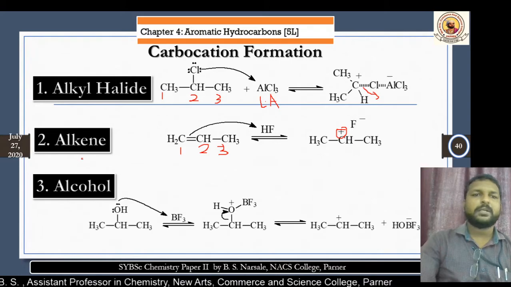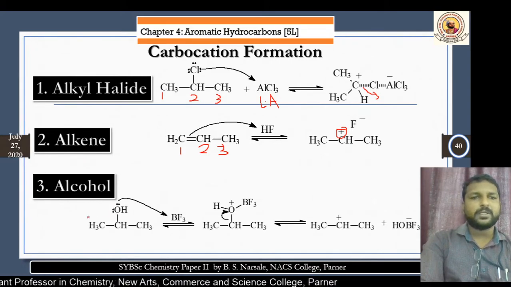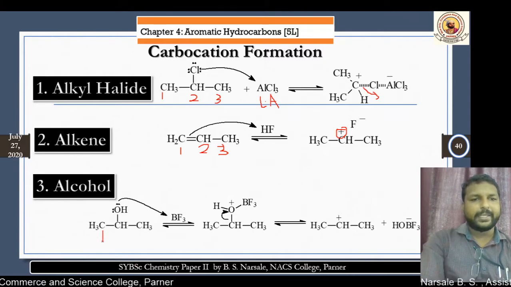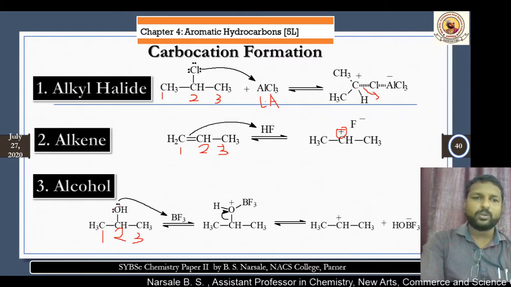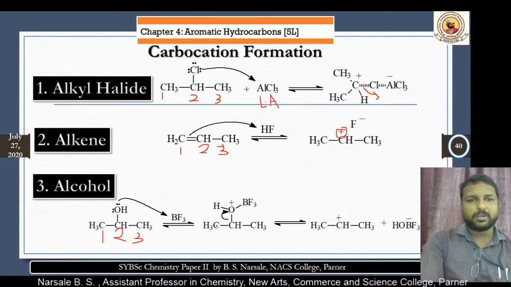And the third method is from the alcohol. How? This alcohol has an OH at the two position. Therefore, we say it is 2-propanol. This oxygen, having two lone pairs, is going to donate. Now we have three molecules.